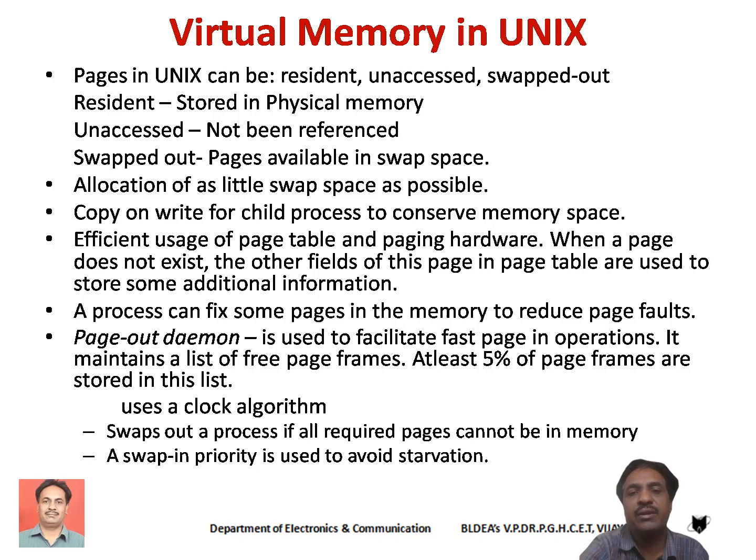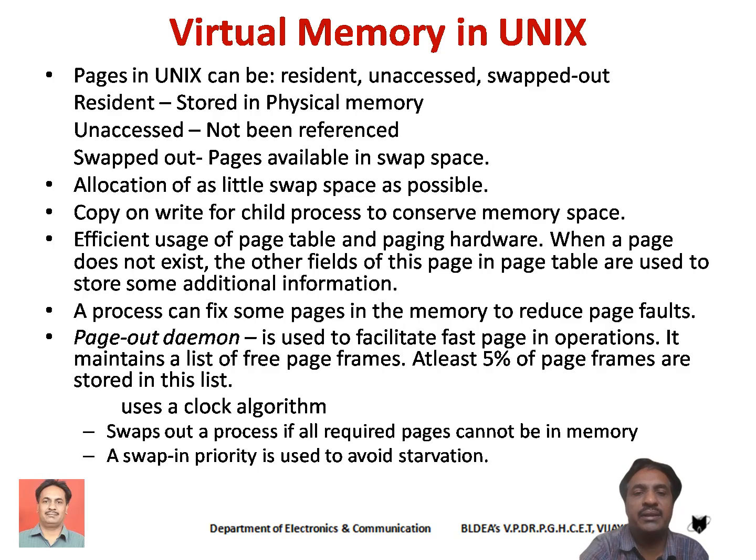If a page is not available, its fields in the page table can be used for some other purpose, so that we can utilize the page table efficiently. That is the concept behind efficient use of the page table by the Unix operating system. The Unix operating system allows a process to fix some of its pages in the physical memory. Some pages will be stored all the time in the physical memory to reduce the number of page faults.